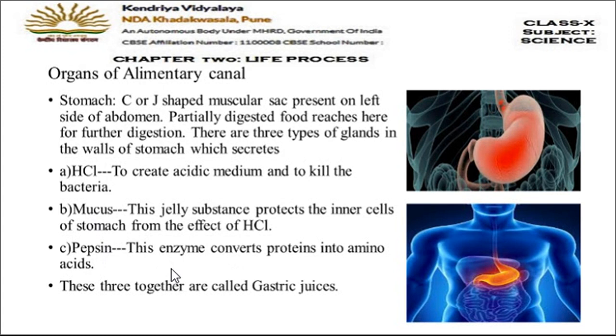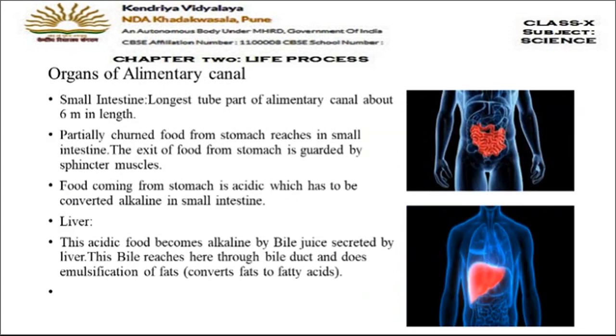Fine. Now, let's move on to the next organ. The next organ is the small intestine. You can see in the picture very clearly, the red colored portion shown in the diagram is the small intestine. Now, the name is small, but this is the longest tube of the alimentary canal, and if it is uncoiled, then its length is 6 meters. The partially digested, partially churned food coming from the stomach reaches the small intestine.